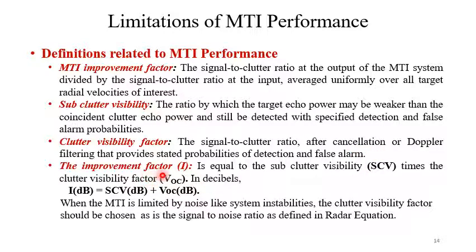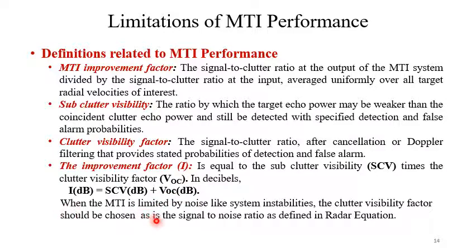The improvement factor is the subclutter visibility times the clutter visibility factor. So in decibel we can write improvement factor is subclutter visibility plus clutter visibility factor in dB.